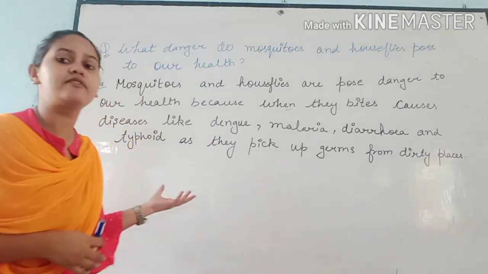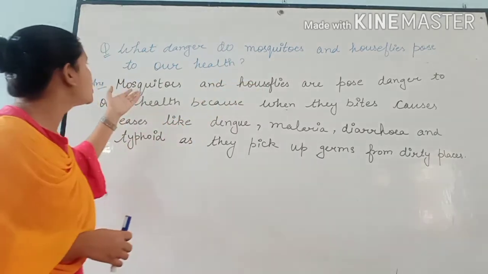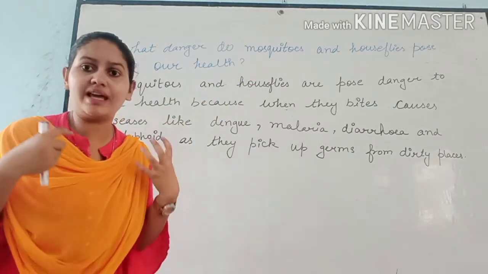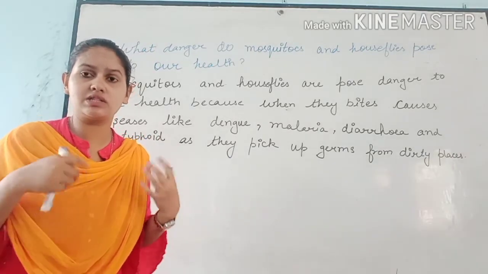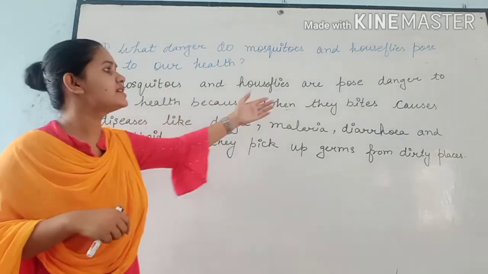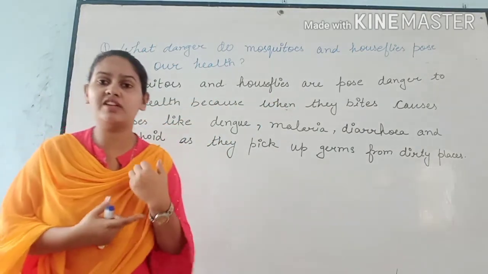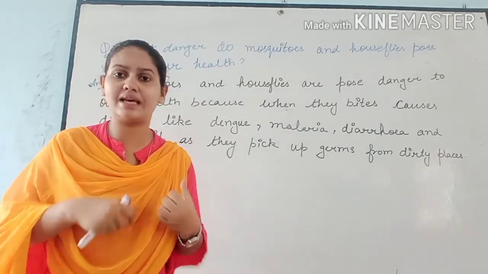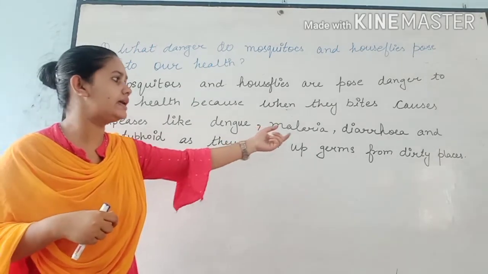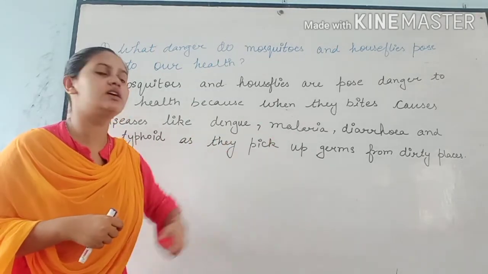Okay students, let's do our fifth question, which is: what danger do mosquitoes and houseflies pose to our health? Now we are going to learn what they are and how they become a danger for our health. Mosquitoes and houseflies pose danger to our health because when they bite our human skin, they cause diseases like dengue, malaria, diarrhea, and typhoid, as they pick up germs from dirty places.